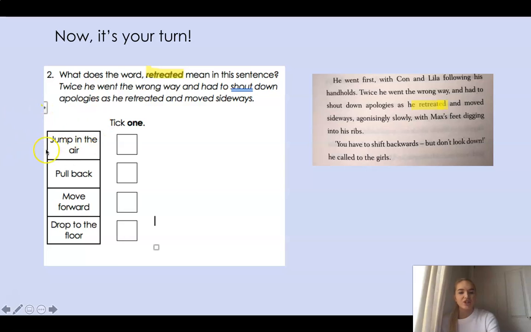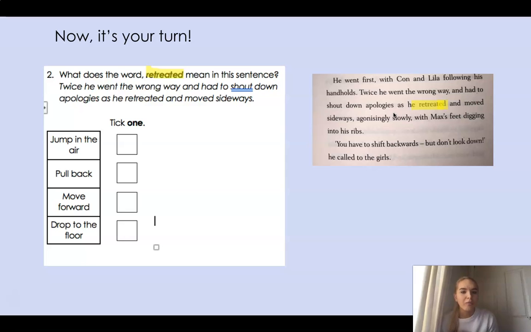Does retreated mean jump in the air? Well, would we say twice he went the wrong way and had to shout down apologies as he jumped in the air and moved sideways? Now, considering where Fred is, he's climbing up a cliff, would he really want to jump in the air? No, we can say it's definitely not that one.